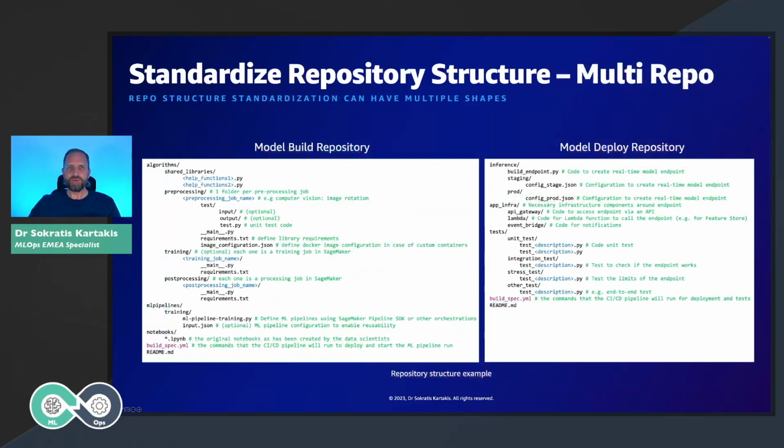But this is not the only way to structure an ML solution. Sometimes we can split the code into multiple repositories. For example, here we have two repositories, the model build repository and the model deploy repository. The model build repository should be responsible to host the code for all the steps, the ML pipelines, and the notebooks, while the model deploy repository is mostly the code that we need to use in order to deploy a model into production. We have two different types of models that we want to support. The one is based on real time and the other one based on batch use cases.